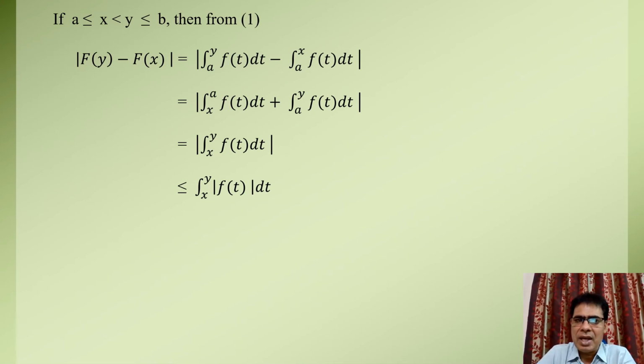Then by using equation second, we have mod of F(y) minus F(x) is less than k into mod of y minus x.